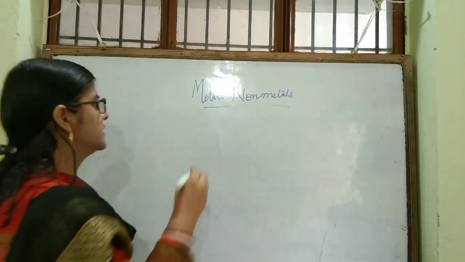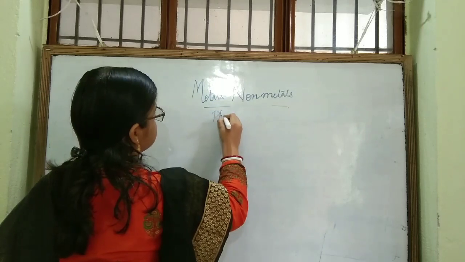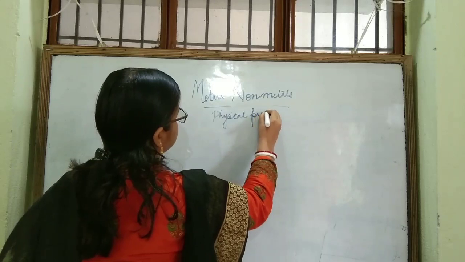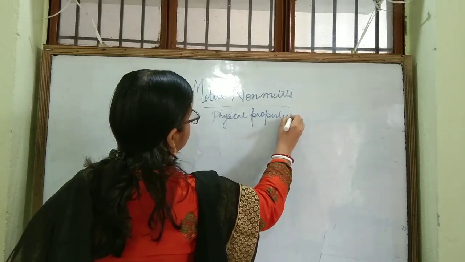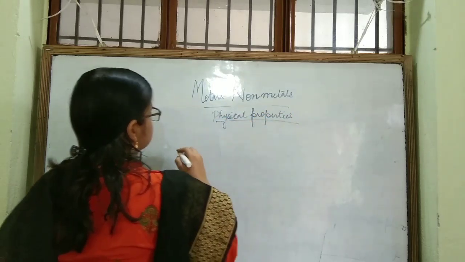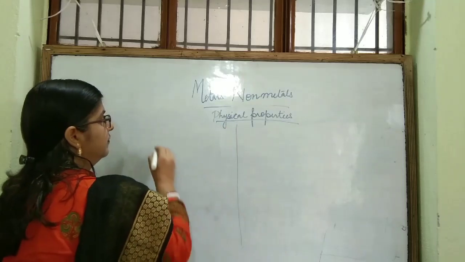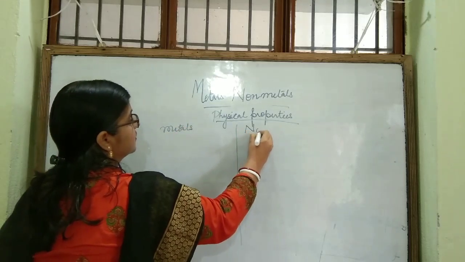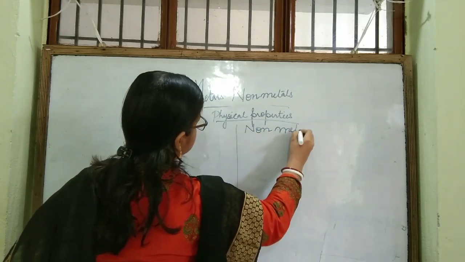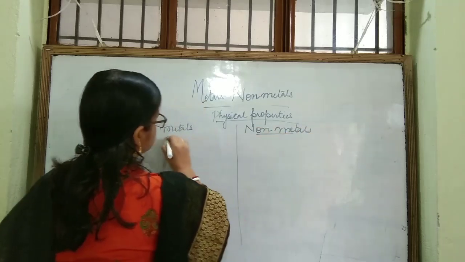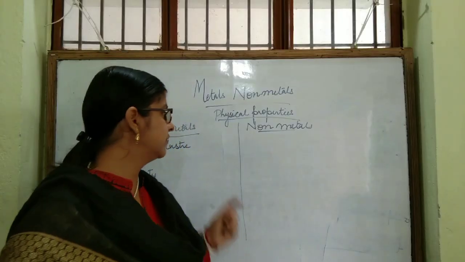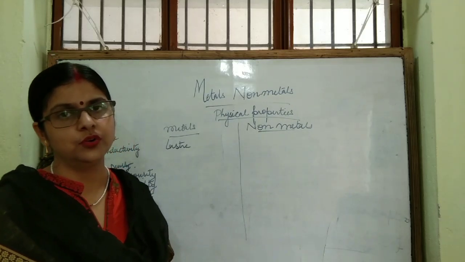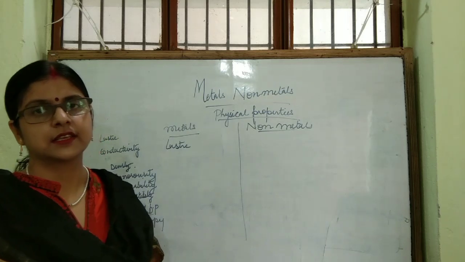First of all, let us discuss the physical properties of metals and non-metals. Metals have luster. Metals have shining surfaces. We all know gold also shines.